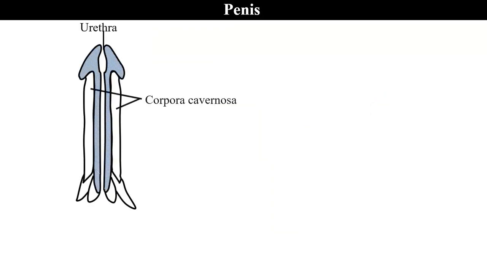Let us go through the structure of the penis to understand erectile dysfunction. Urethra, we have the corpora cavernosa. This surrounds the corpus spongiosum. The corpora cavernosa is made up of the erectile tissue, which is filled with blood to cause erection.